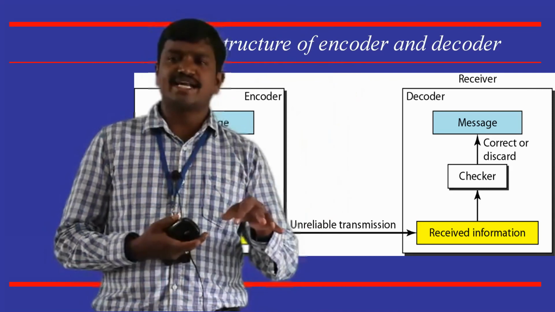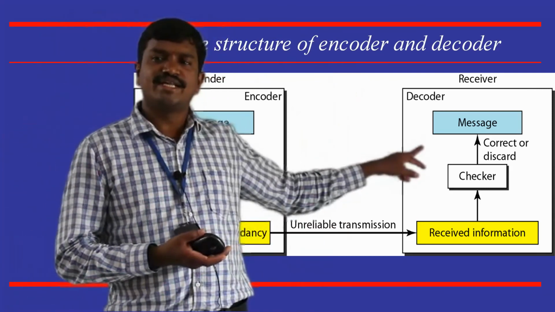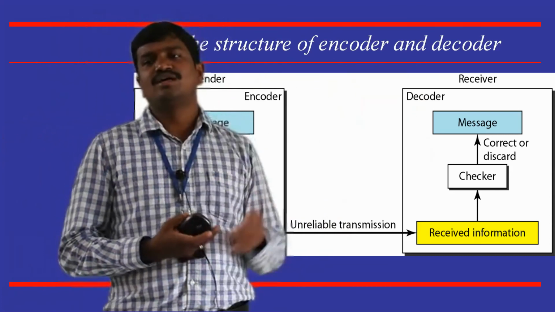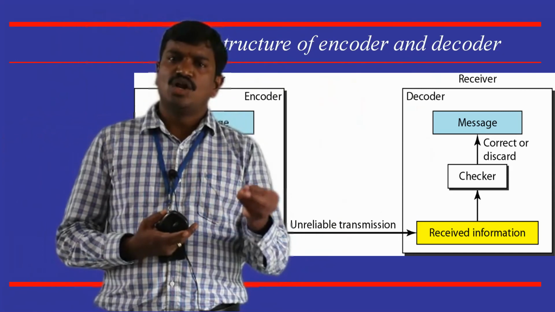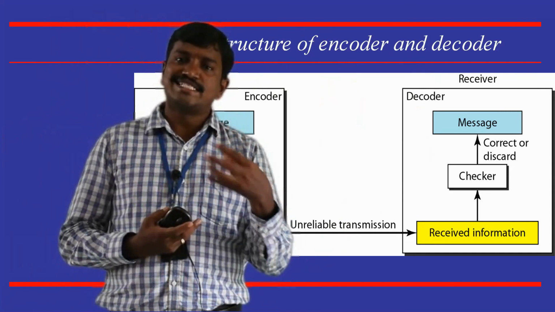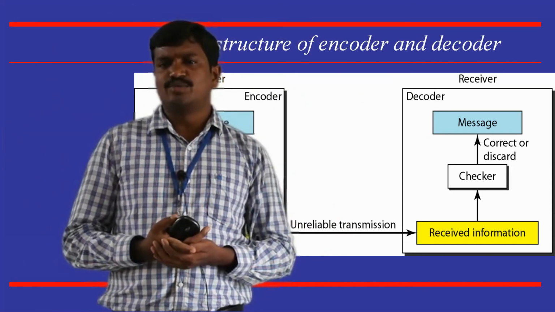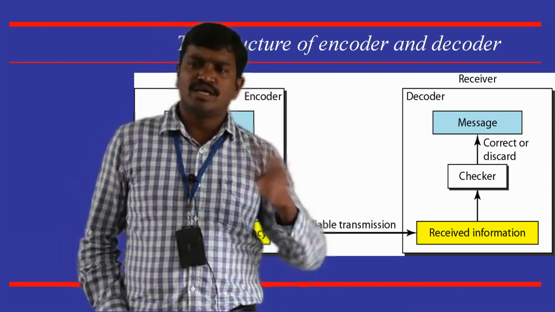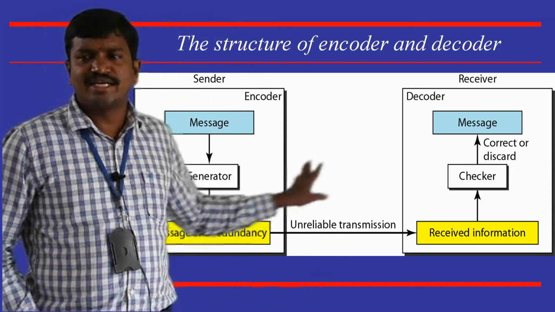If it is for error correction, the checker program is going to detect the errors, correct them and pass the data on. It will not discard. It is going to recover the loss, the original data is retrieved, and that is passed to the above layer, that is, the receiver. So this way it works. And in the next class we will talk about the different types of coding techniques applied on the generator and checker side.